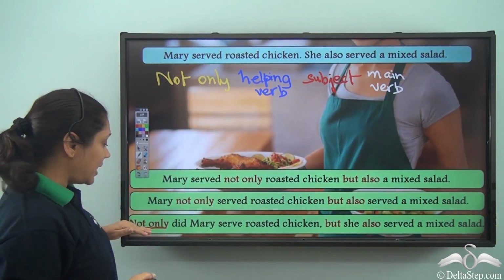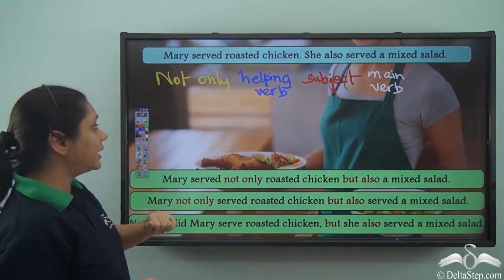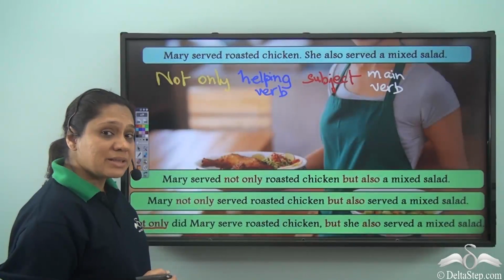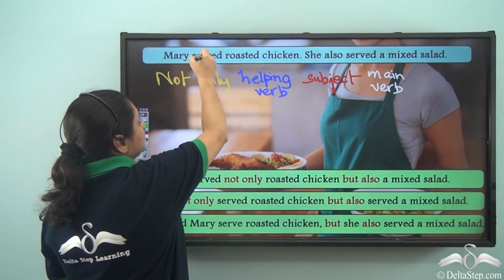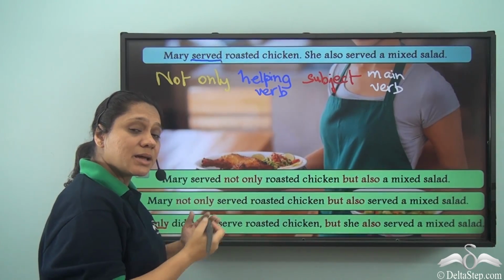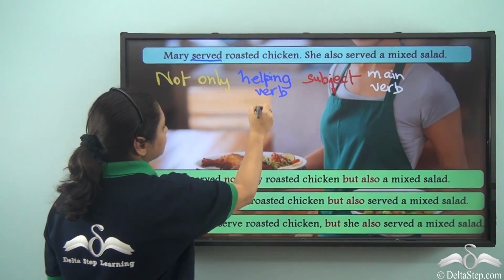So let us see how we will write this sentence. First, not only, then we have to write the helping verb. So in the given sentence, served was given. That means did serve. So our helping verb is did.